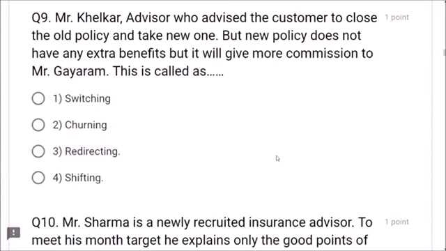Question number 9. Mr. Kelkar, an advisor, advised the customer to close the old policy and take a new one. But the new policy does not have any extra benefits, but it will give more commission to Mr. Kelkar. This is called churning. Don't advise this churning process.